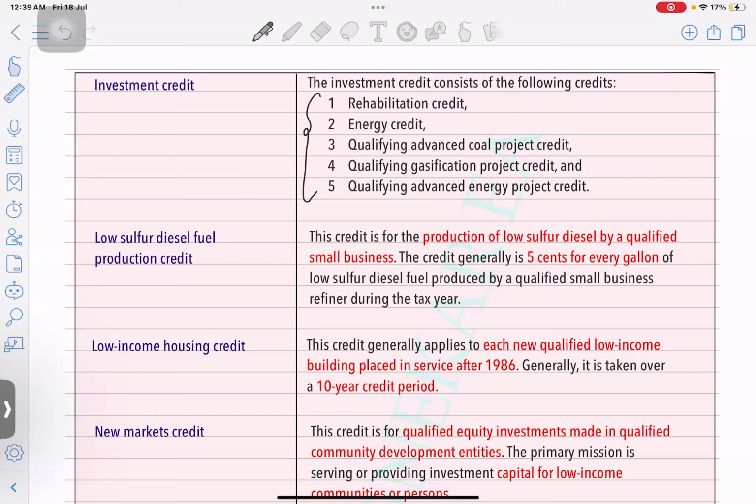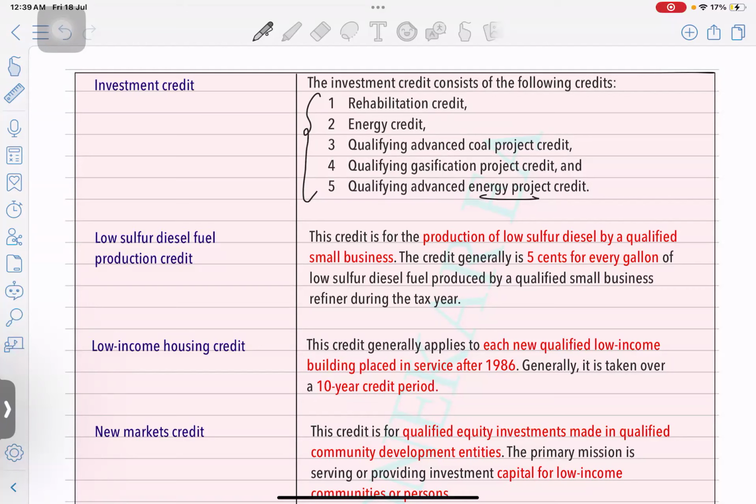Being a corporation, you are running a business of an energy related coal project, or gasification related, minerals related, advanced energy projects, right? Or you might be a partner, or you might be a major investor in these projects. Then you will get a credit based on your amount of investment.